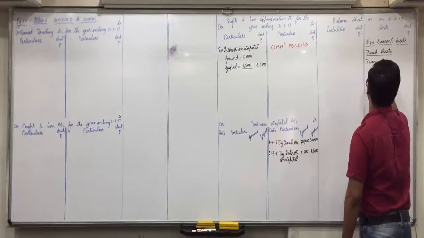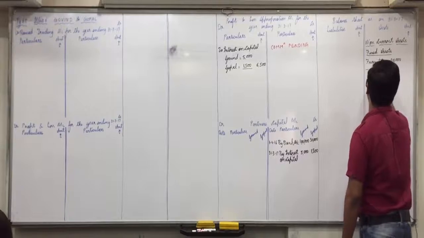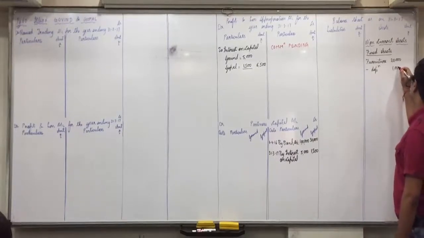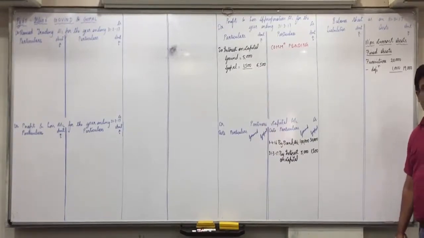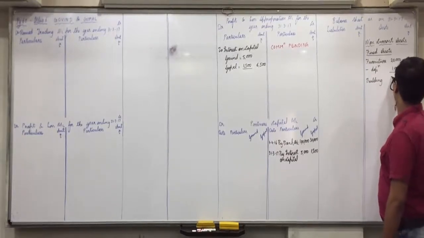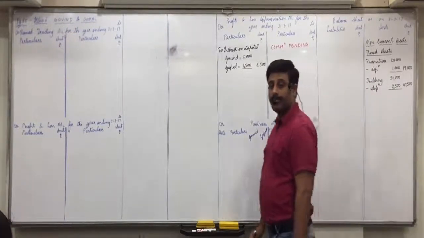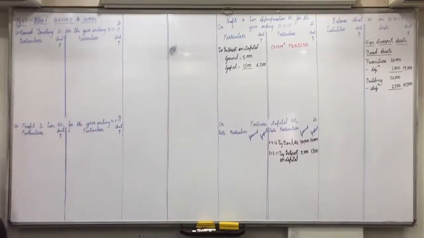Furniture 20,000 minus depreciation. 5% of 20,000 is 1,000. So outer column 19,000. Clear with this everyone? Then building 50,000 minus depreciation. 50,000's 5% is 2,500. Outer column 47,500. Any confusions in this? All are clear up till here?